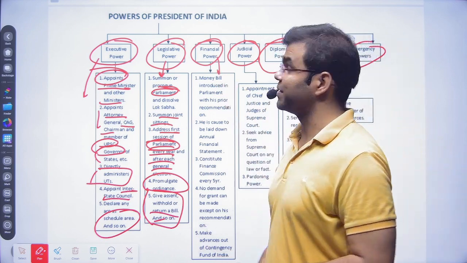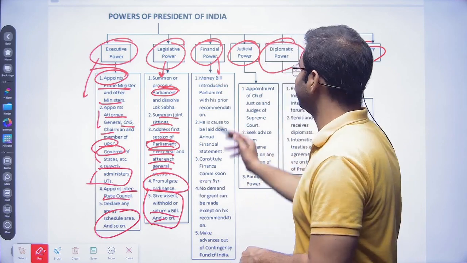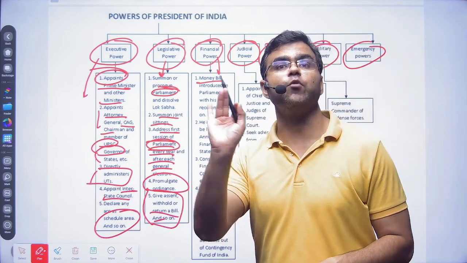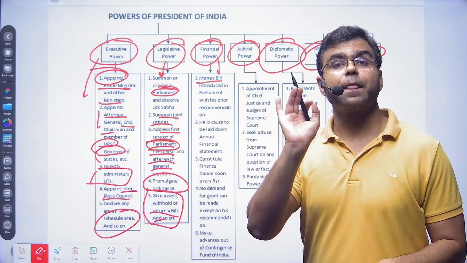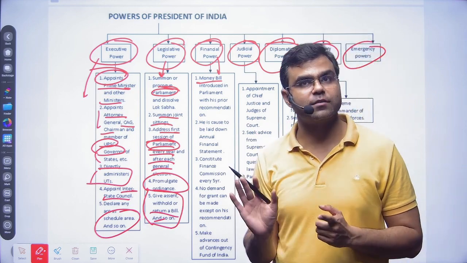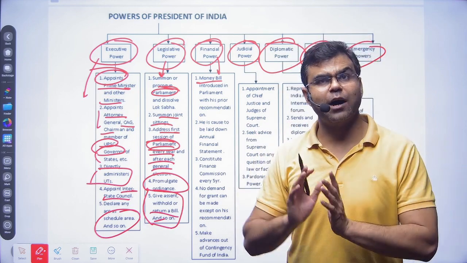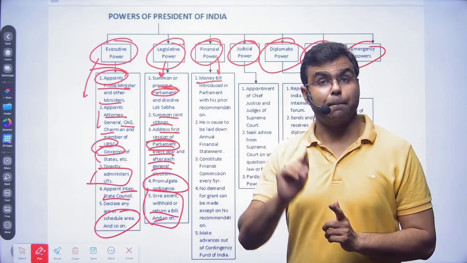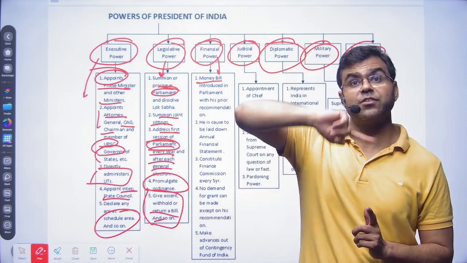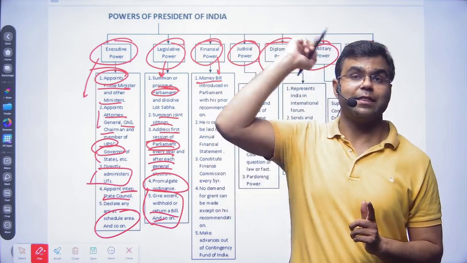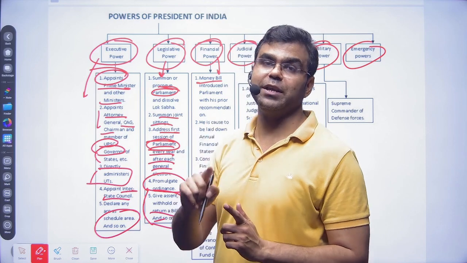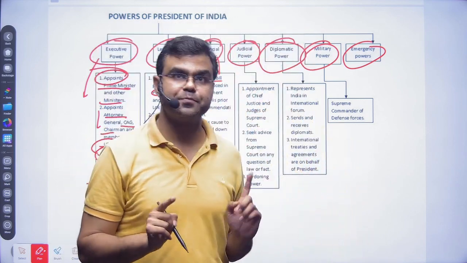Similarly, the president also enjoys financial powers. The financial powers mean that money bills are introduced only after the prior approval of the president. So usually, for normal bills, what is the process? It is introduced directly into Lok Sabha or Rajya Sabha. Once it has been passed by both houses, then it goes to the president. But in the case of a money bill, you will have to take the prior approval of the president first, and only then can you introduce it in the Lok Sabha. Again, remember, the money bill is introduced only in Lok Sabha, not in Rajya Sabha. Okay.